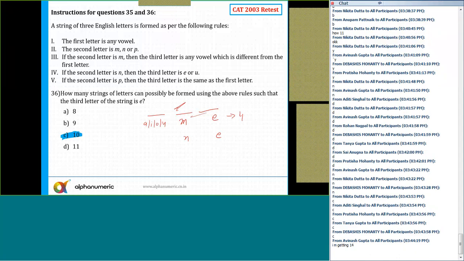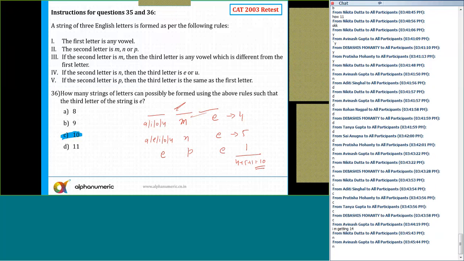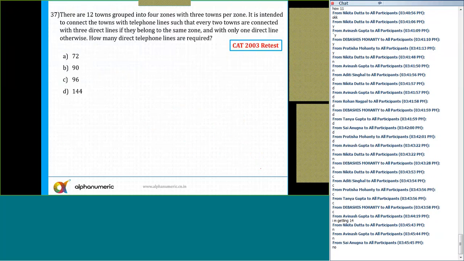Last is E, if the second letter is N. If the second letter is N, then the third letter is E or U. So it is already E. And the first letter can be anything. There is no restriction. So it can be A or E or I or O or U. There are 5 ways. If the second letter is P, then the third letter is same as the first letter. It means here also I need to put E. There is only 1. So answer is 4 plus 5 plus 1, which is equal to 10. Any doubts to anyone? Can I move to the next question?